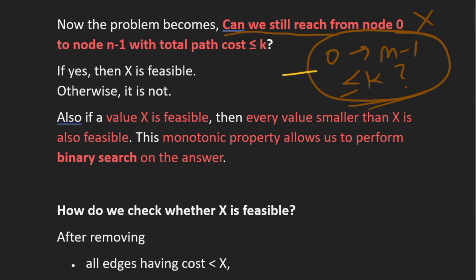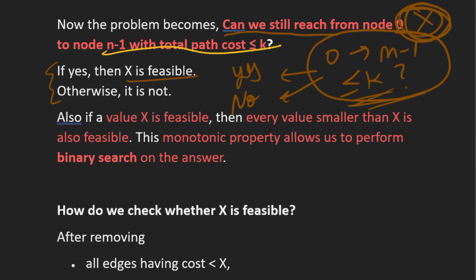So what can be the answers? If yes, then this x is feasible, that means this x is an answer. If we can't reach from 0 to n minus 1 with a cost less than or equal to k, then this x is not feasible, and we have to take some other x, right? So this is a decision problem, and these are the two possible outcomes for a particular x.